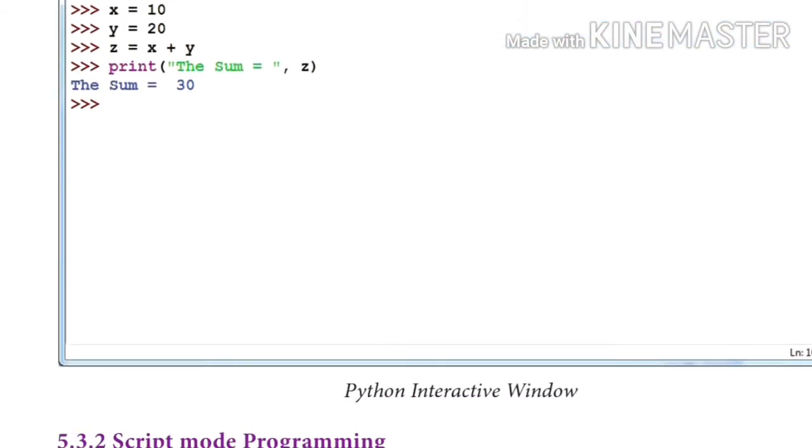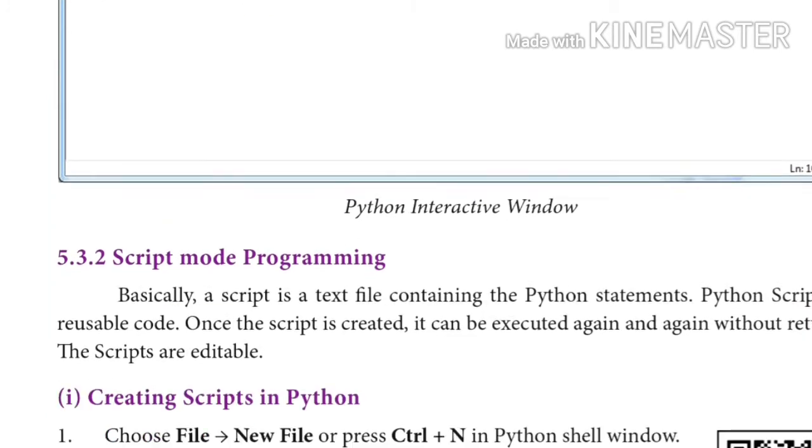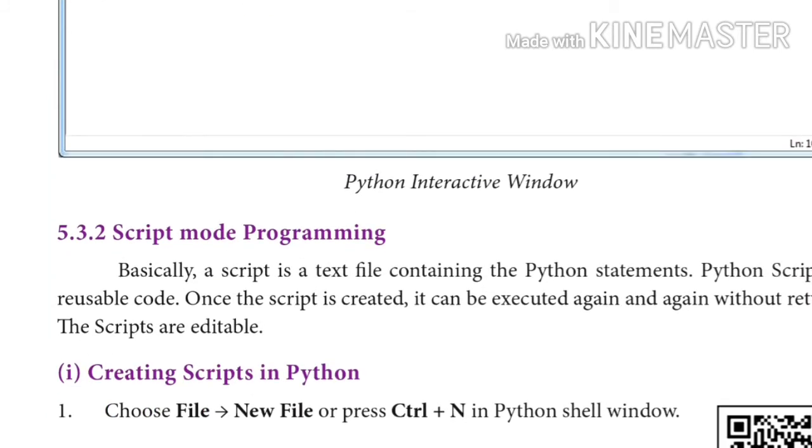Okay. Next one, script mode programming. Script mode programming is nothing but a script, which is a text file that contains Python statements. The Python statements can be given as a whole in the text file and we can save it separately with the .py extension and run it using some procedure. We get the result of those instructions, that text file, as a whole.